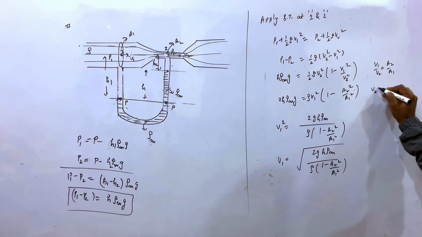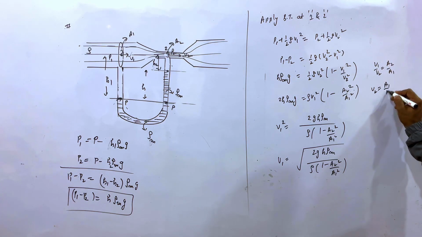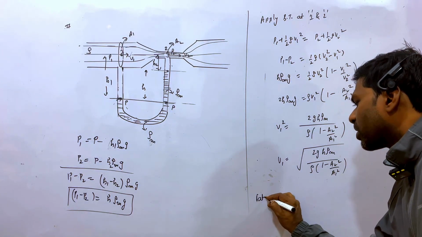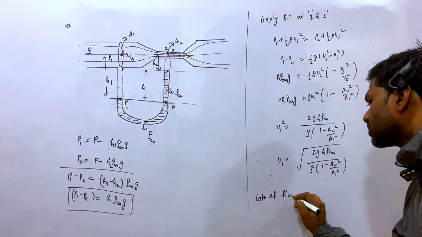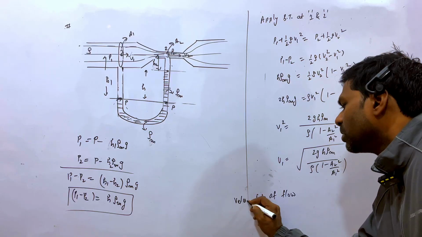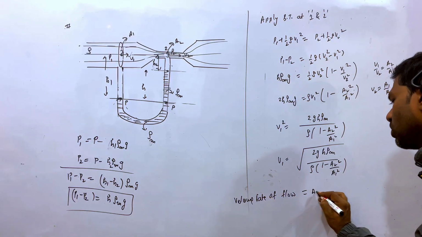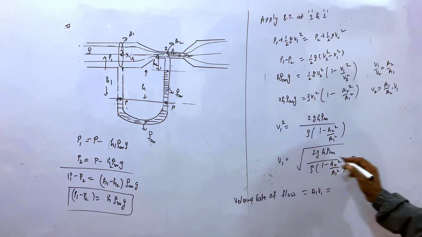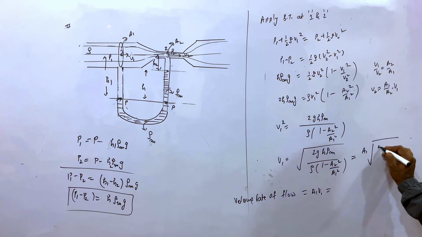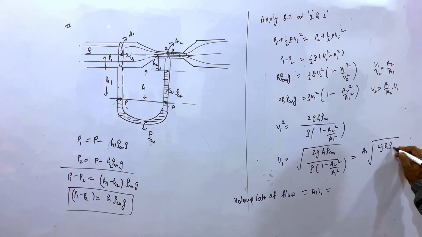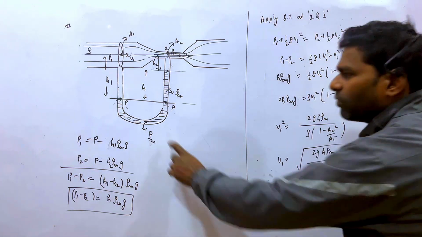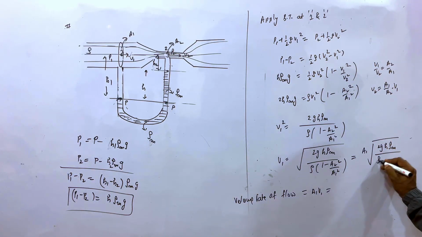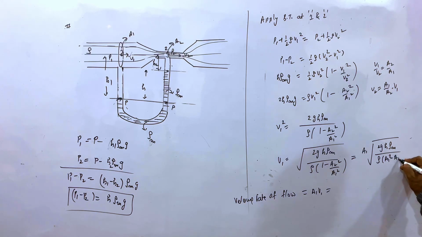Although the V2 can be found with the help of A1 upon A2 into V1, we have to find the rate of flow, right? Volume flow rate is equal to A1 V1 is equal to A2 V2. So if you simplify it further, it may be written as A1 root 2gh rho m, where rho m is the liquid density filled in this U tube, and rho A1 square minus A2 square.